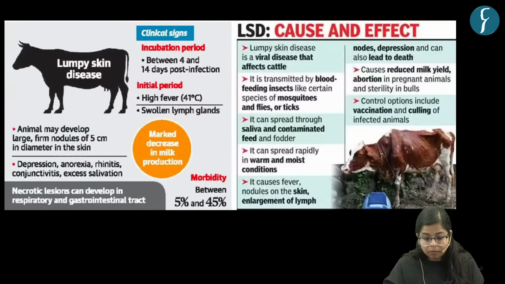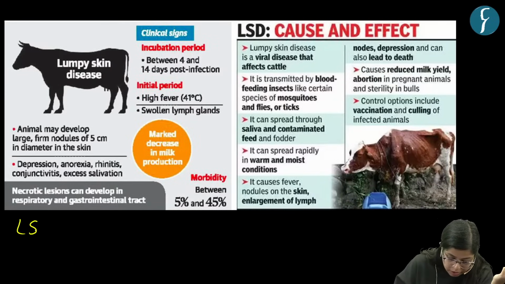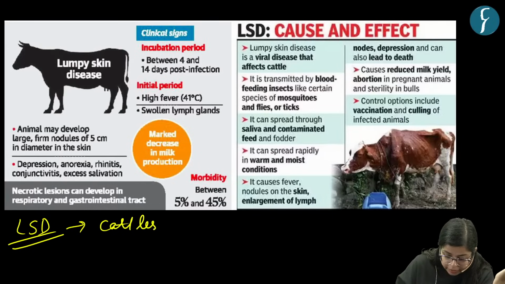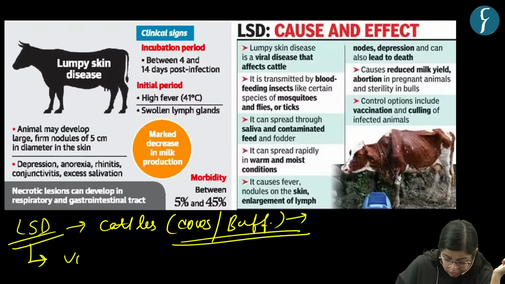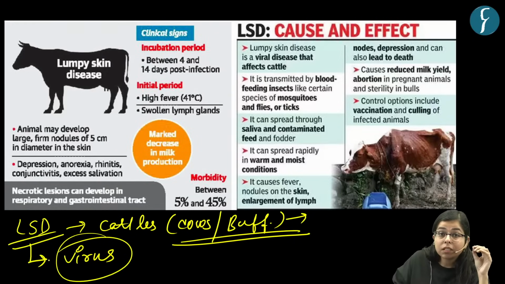Now, see, let's understand a few facts about lumpy skin disease. Lumpy skin disease basically affects cattle, right? It affects bovine cattle, cows, buffaloes, right? And now we know that these cattle are important for agriculture sector as these are milch cattle, right? Now, how is this disease caused? This is caused by a virus, right? This is a viral disease.